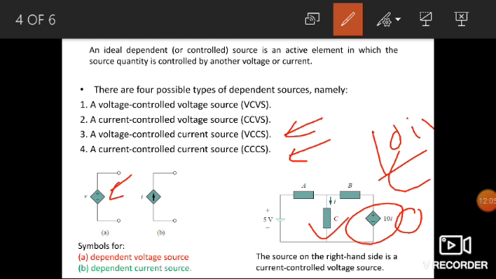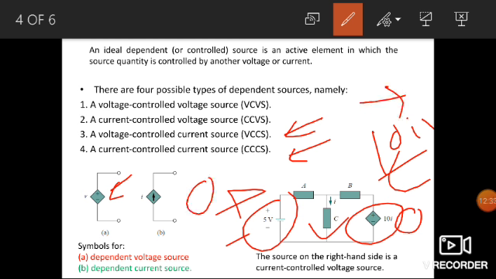So the key idea to keep in mind is that a voltage source comes with the polarity, plus and minus, in its symbol, while a current source comes with an arrow. Like this is an example of a current source.